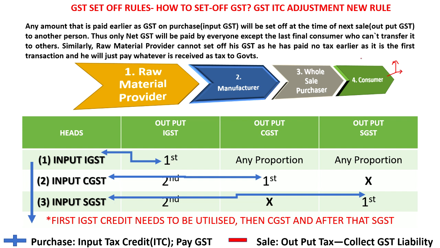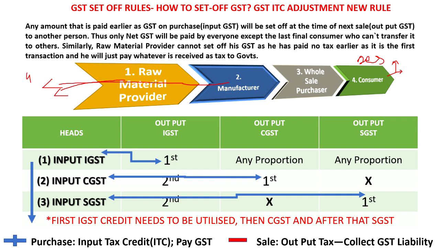So this is why GST is called destination based taxation. So GST is what based taxation? It is a destination based taxation. Similarly, the raw material provider cannot offset his GST as he has paid no tax earlier. Here, the raw material provider has no previous transaction. If he had a transaction, he could offset his tax. As he is the first transaction, he has to pay the tax whatever he has received from the manufacturer. He will pay it to the government.